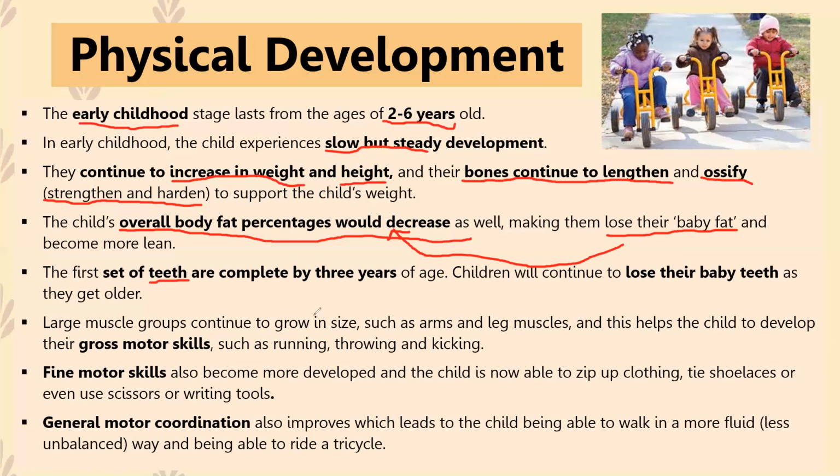The large muscle groups continue to grow in size, so the child's ability to kick, jump, throw things, hop on a leg, skip, all that kind of stuff is gross motor skills. Okay, they use the large muscle groups. Even their ability to climb up a particular object, or climb up a tree, is something they're able to do.